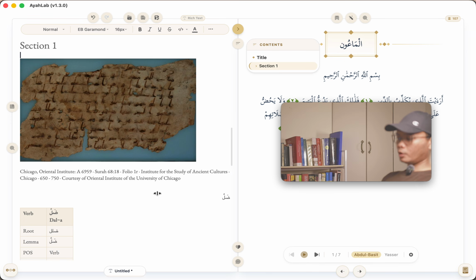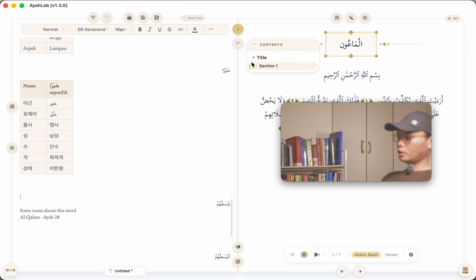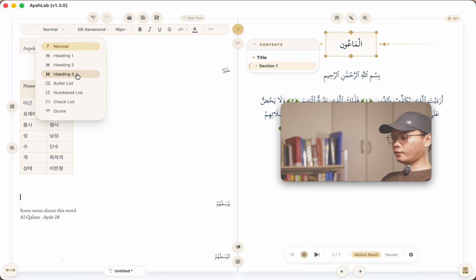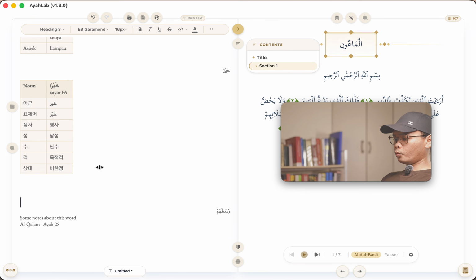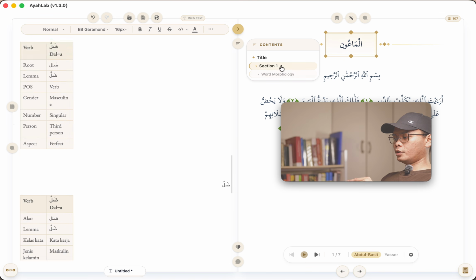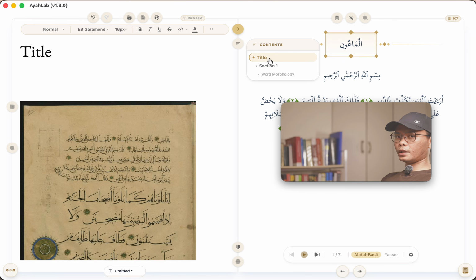So now we have a table of contents, and it depends on the three headings that we have here. So the third one here, you can say word morphologies. Okay, so as you can see here, it's also here, right? Word morphology, and then section, and then title, right?